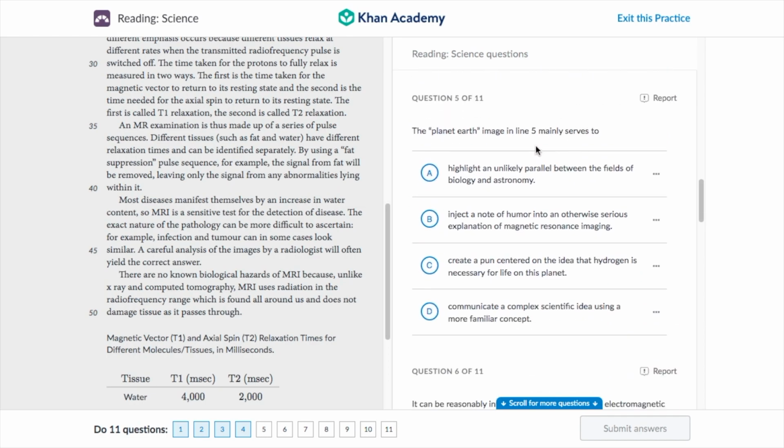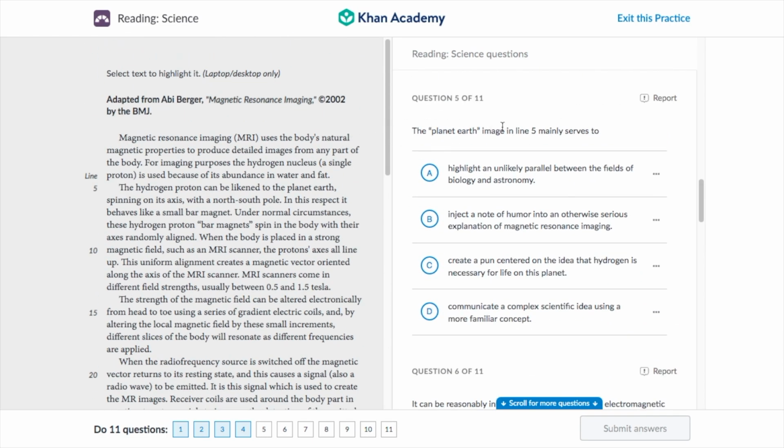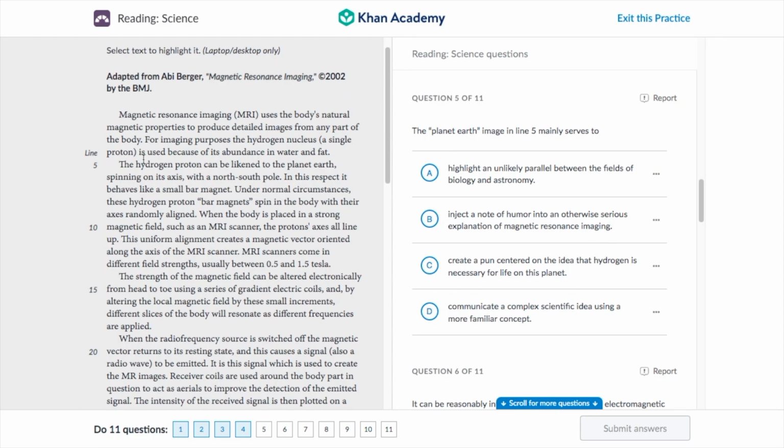Next up to question 5. What does the planet Earth image in line 5 serve to do? Well, you can see over here we're talking about the planet Earth and how they have a north-south pole, and it behaves like a small bar magnet. Well, if you don't know any science and you know about the planet Earth and its poles, it's an image that can come into your head and help you understand this easier. So it helps to communicate a complex scientific idea using a more familiar concept.